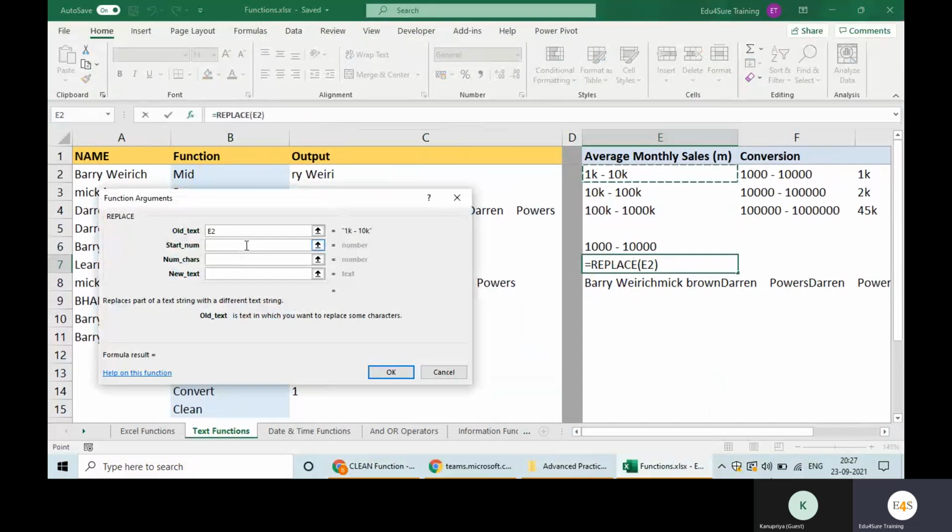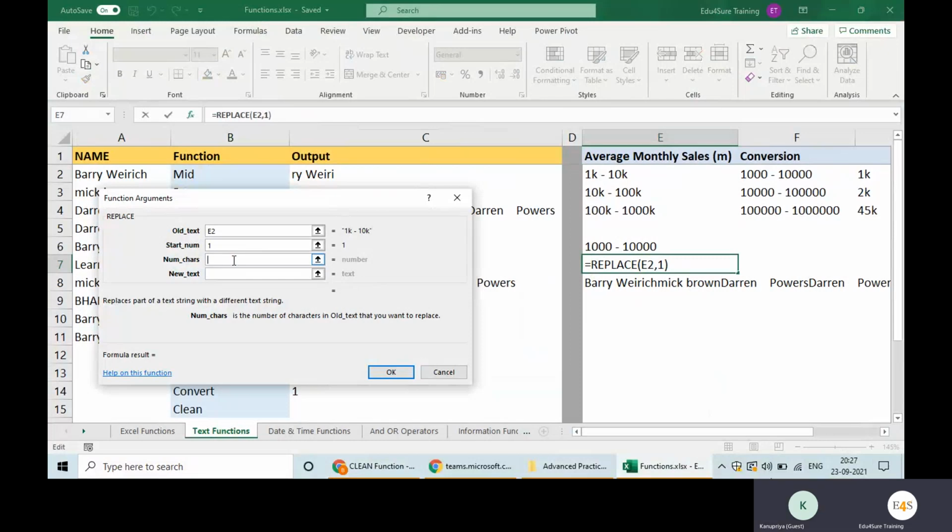What is my starting number? I will always give 1. Why am I telling it the position? Always search from the front. This is not my headache, this is the job of Excel. Number of characters: now you need to count and tell it the number of characters also. But this thing is not there with substitute. So what should I write in the number of characters?